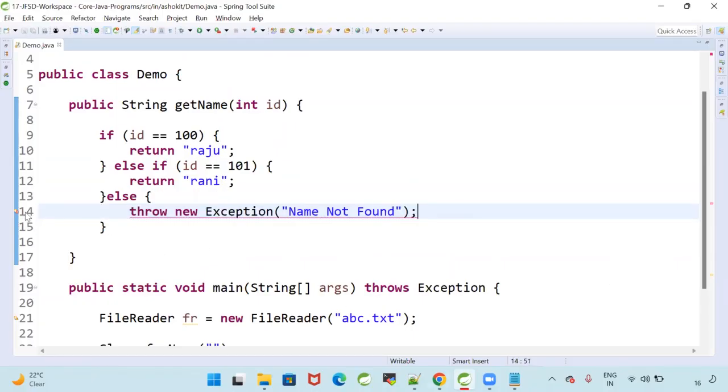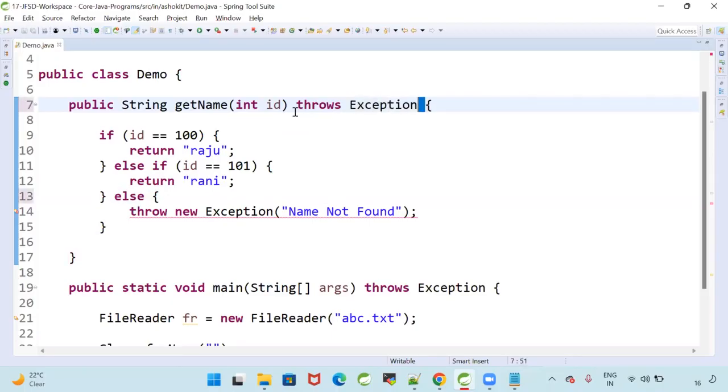Now, when I am trying to throw the exception, the compiler tells me, boss, exception will come there. I know that because I am only throwing that. So what is my compiler telling now? Boss, in that line, exception will come. But as a programmer, I am only throwing that exception. Hey, compiler, I know that. Just ignore it. How can I tell the compiler to ignore that? Here I am going to specify throws exception.